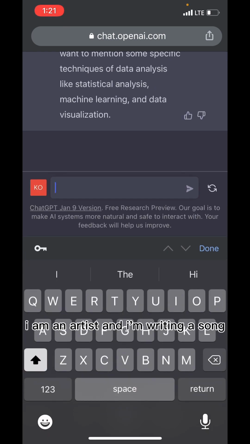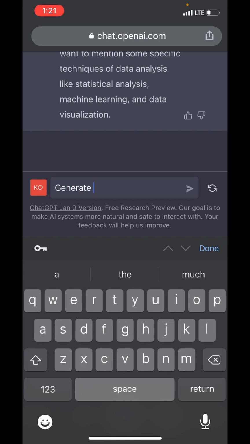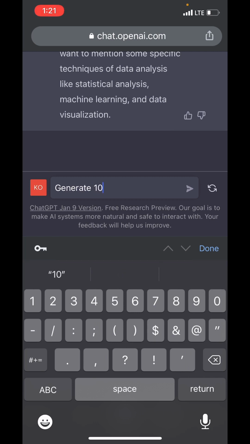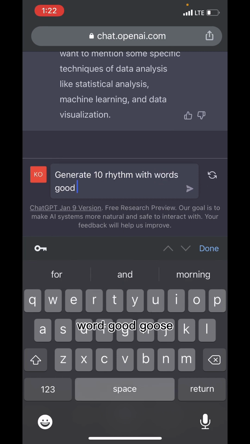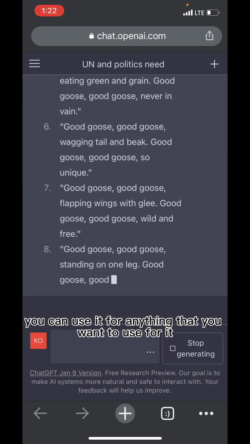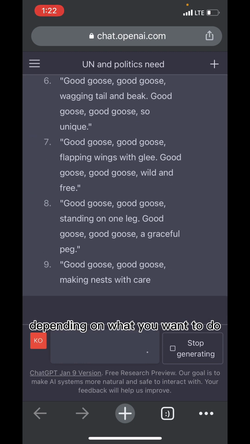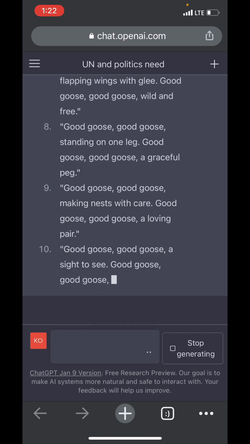Let's assume I'm an artist and I'm writing a song, and I want to generate rhymes. You can say generate, and give it a number, maybe 10 or 20 rhymes with the word good. You can use it for anything that you want to use it for. It depends on what you want to do.